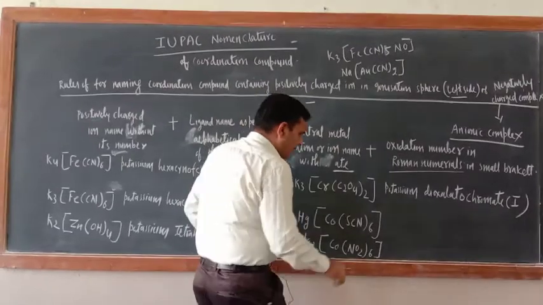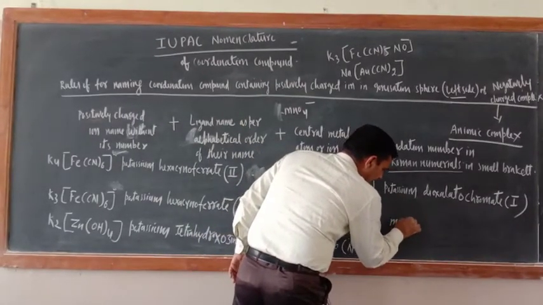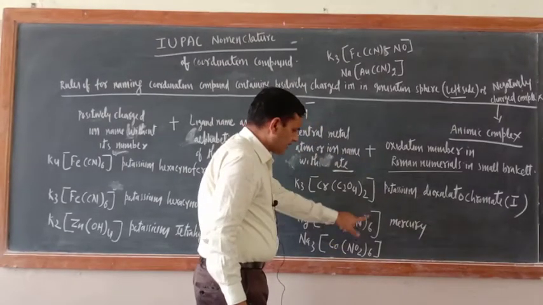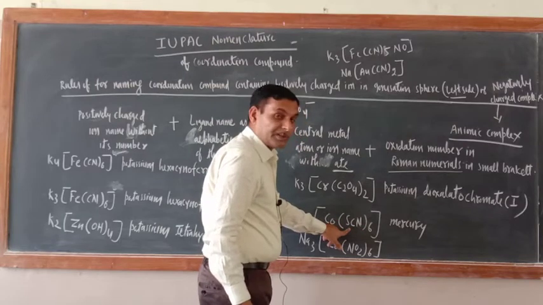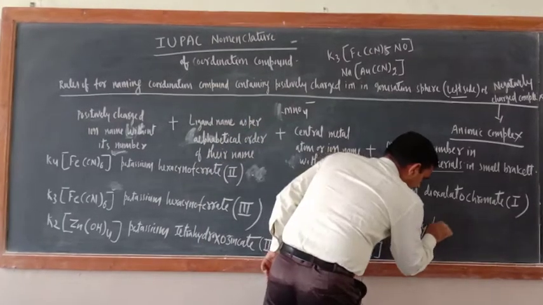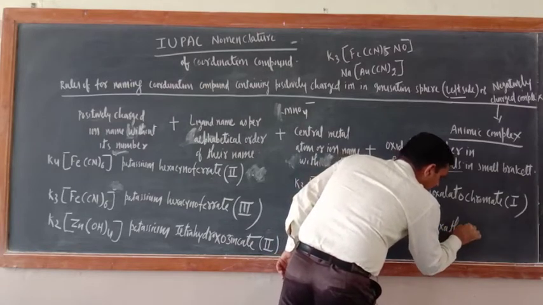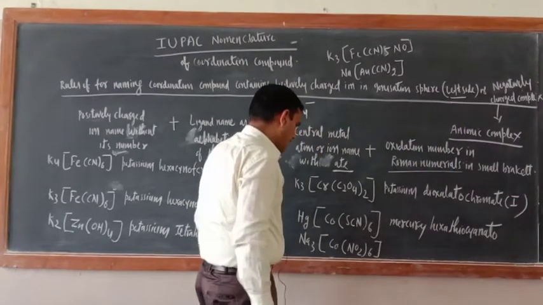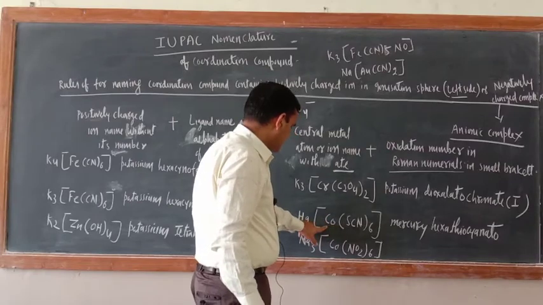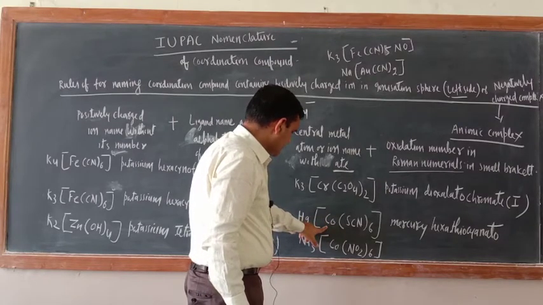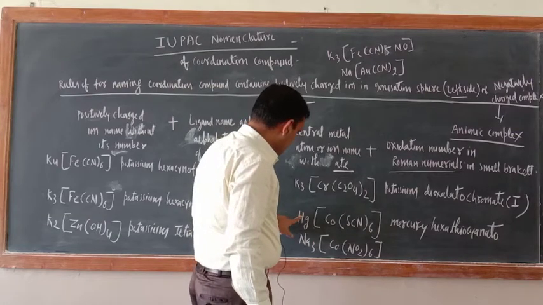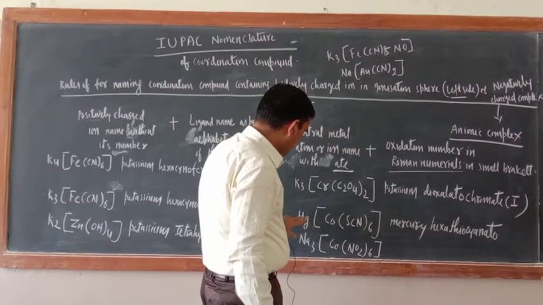Now what about this one? Just see. Mercury. Then what kind of ligand is this one? Negatively charged ligand only. Now hexathiocyanato, thiocyanato. Now what would be the oxidation state? Just see, 6 is there, so it will come 6 negative, so 1 positive, so 2. Now 3 will come, 2, 4.